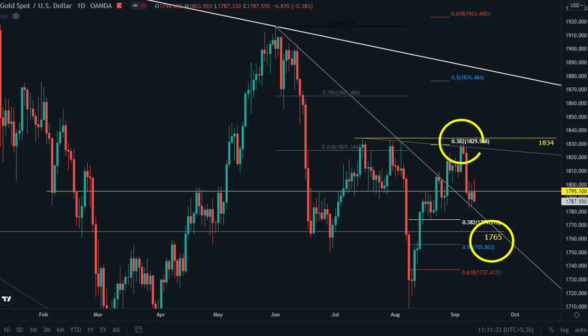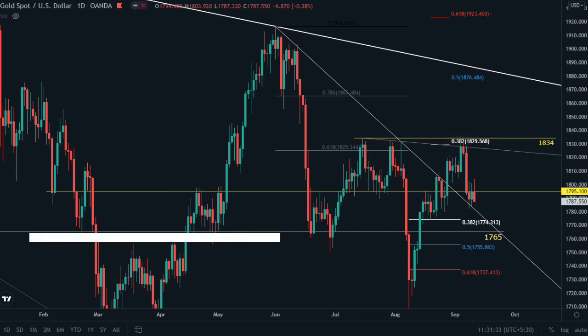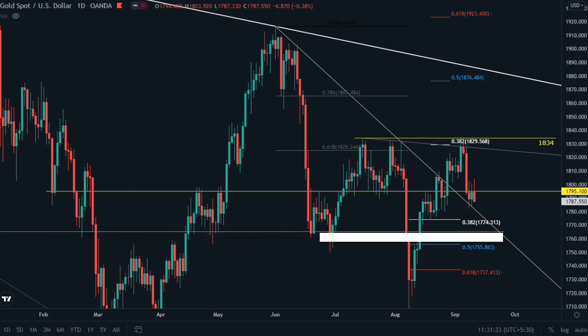Above 1765 and below 1834 we have 1795 resistance, which is our monthly resistance we just explained. Last week price successfully broke it, then after a retracement it closed again below 1795. When price reaches the 38% retracement, sellers will start taking profit, and as it goes towards 1765 or the 50% retracement, new buyers will re-enter the market.